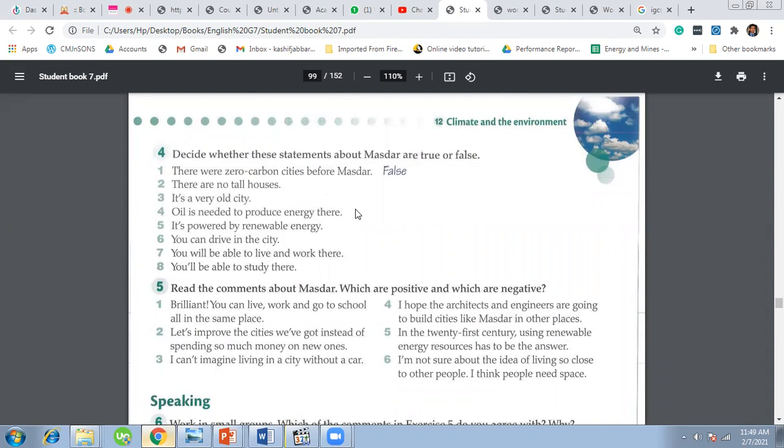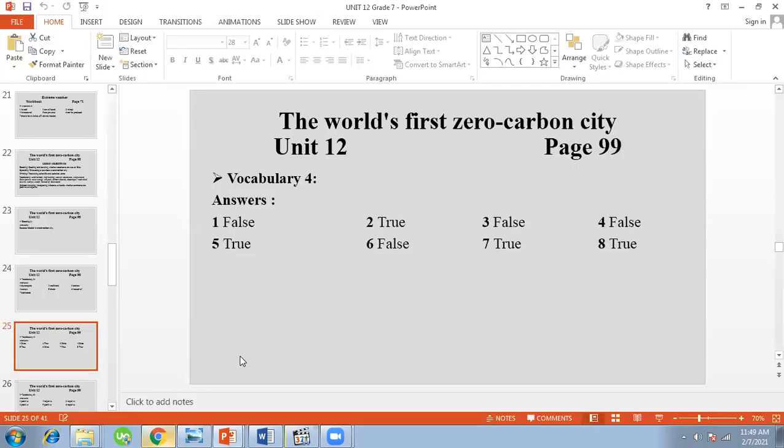Oil is needed to produce energy there. No, it's false. It's powered by renewable energy. You can drive in the city. No, it's false. And you'll be able to live and work here. Yes, absolutely true. And you'll be able to study there as well. It's absolutely true because there is a university as well. This is the answer of question number 4. You can see.